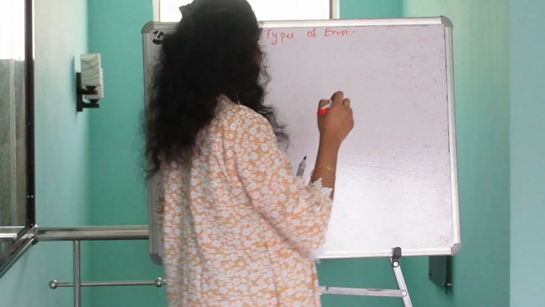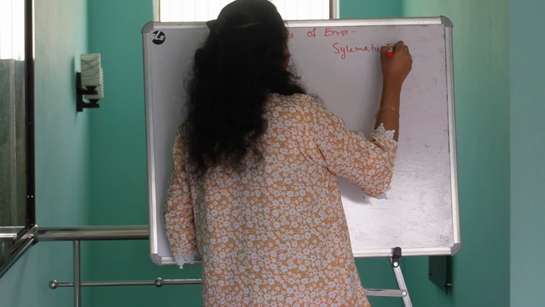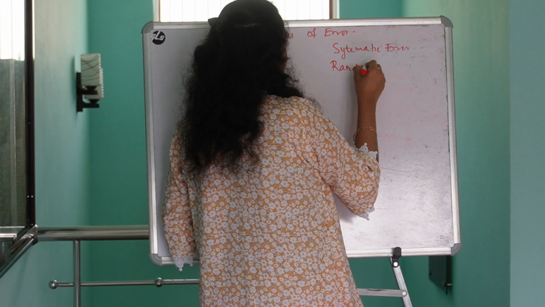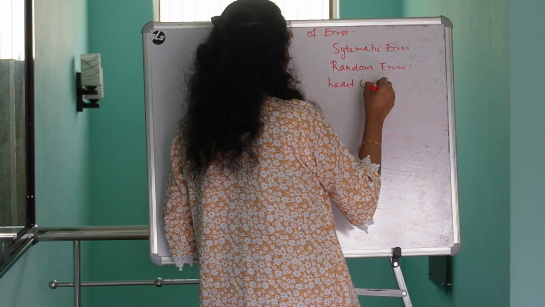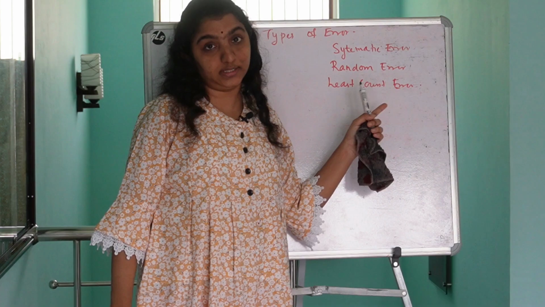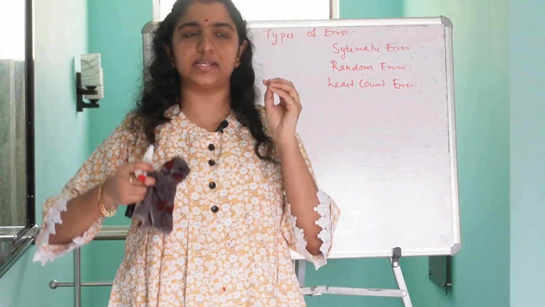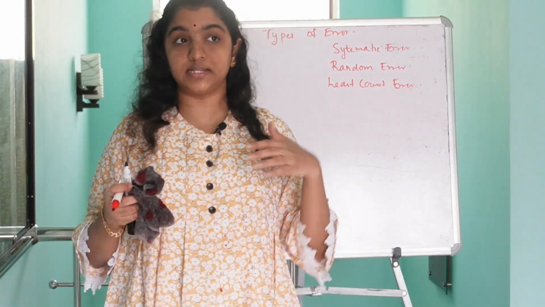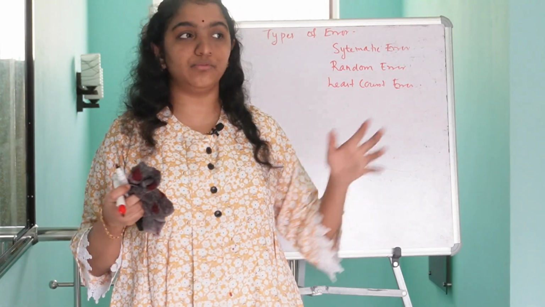Here we are going to discuss three types of error, and they are systematic error, random error and least count error. Even though here I am discussing least count error as a separate type of error, we can say least count error is actually both a systematic error and random error. Least count error has properties or features of systematic error, and it also has the features of random error.